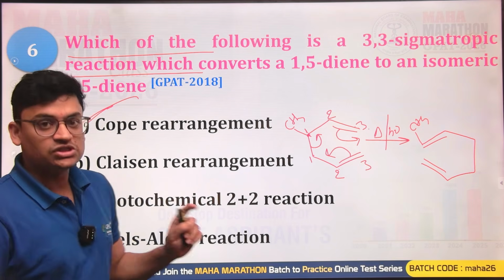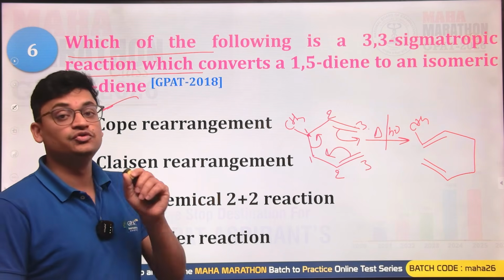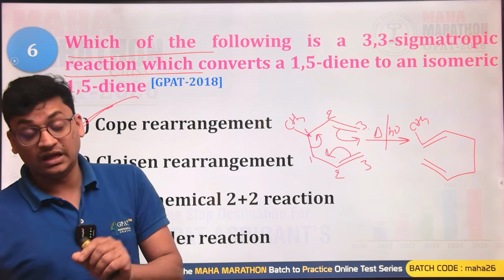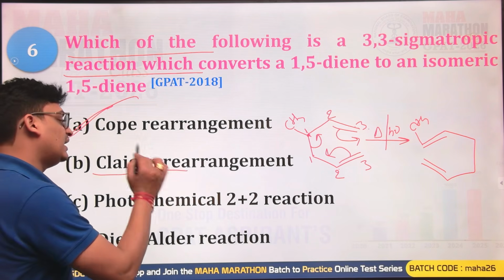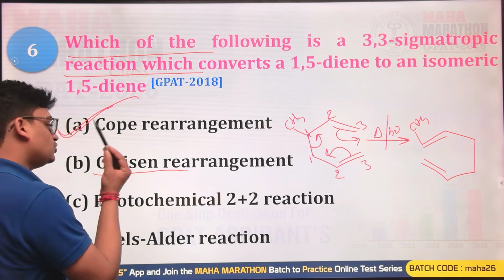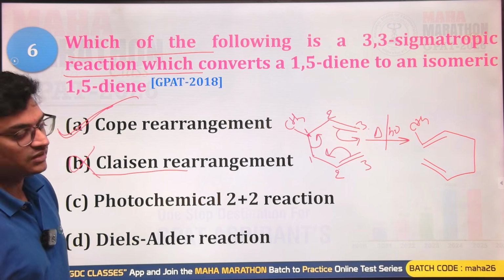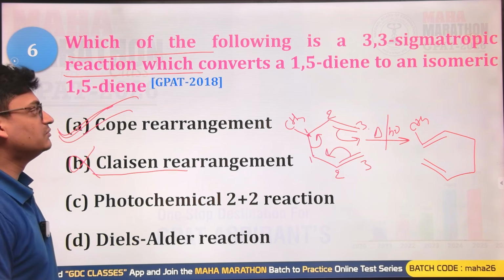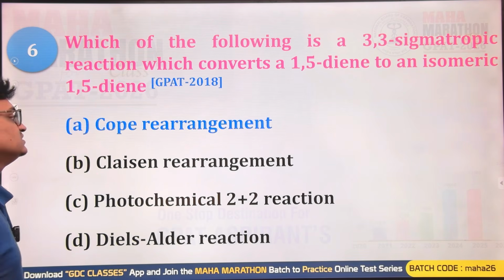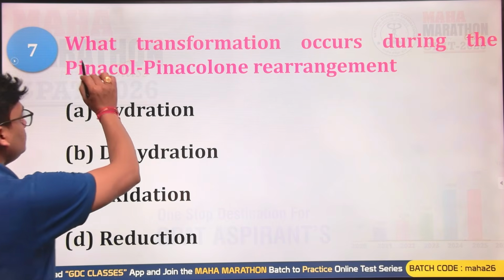Claisen rearrangement is also a sigmatropic rearrangement kind of reaction, but in this you use what? Allyl phenyl ethers. So that is also a right reaction type, but not in this case. In this you are going to have a 1,5-diene transformation. So this is the Cope rearrangement, also known as the 3,3 sigmatropic rearrangement. So A is the right answer for this question.